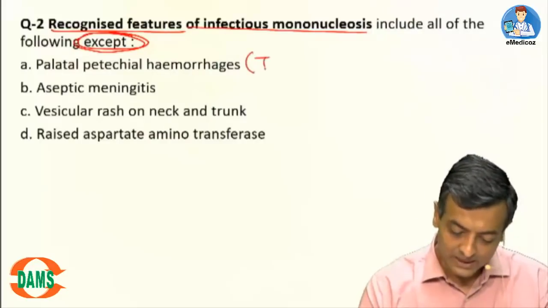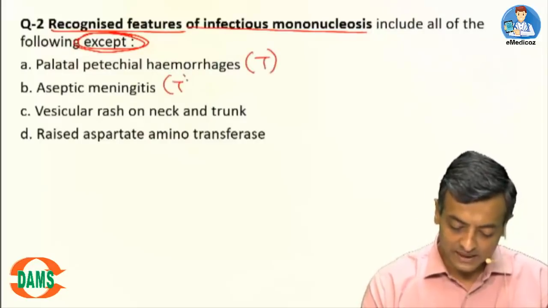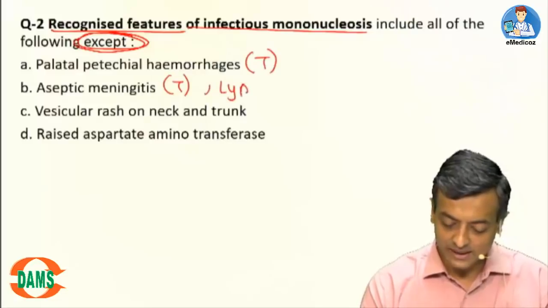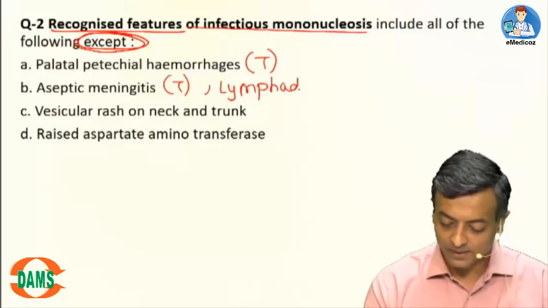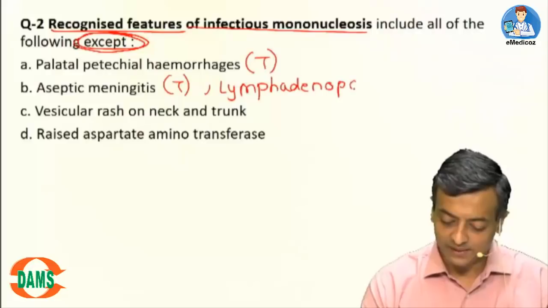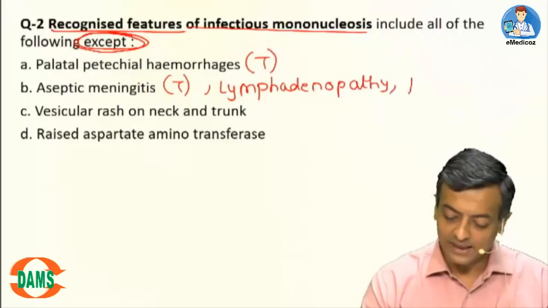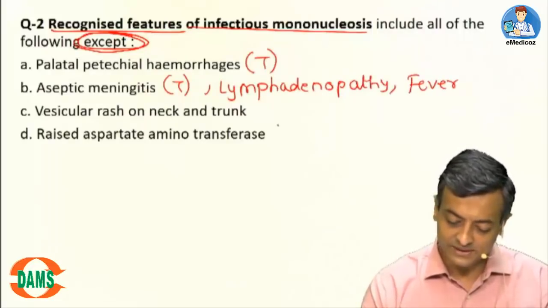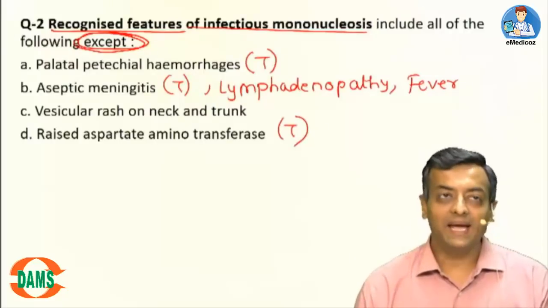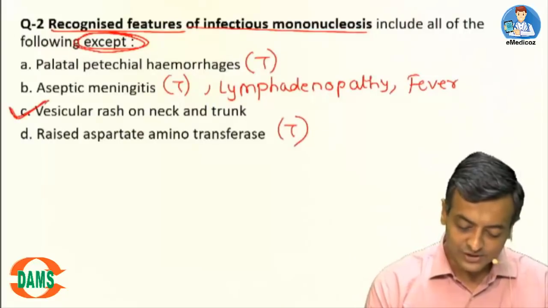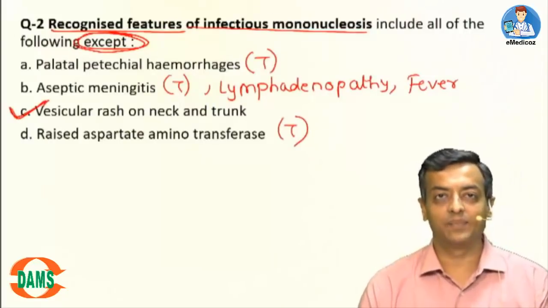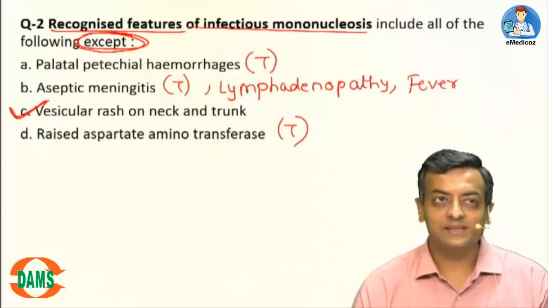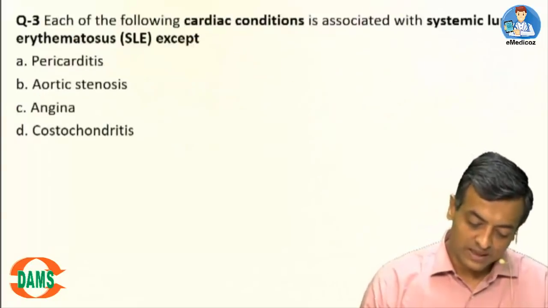So petechial hemorrhages, aseptic meningitis, lymphadenopathy, fever and elevated transaminases are true statements, except for vesicular rash over the trunk and the neck. So except option number C, vesicular rash.